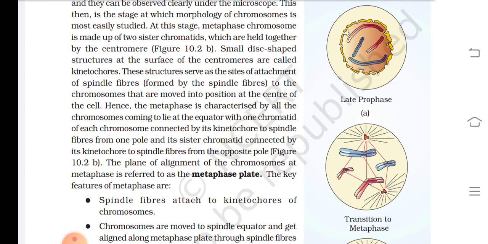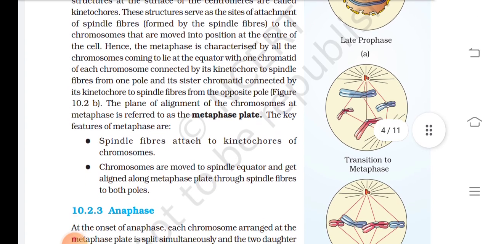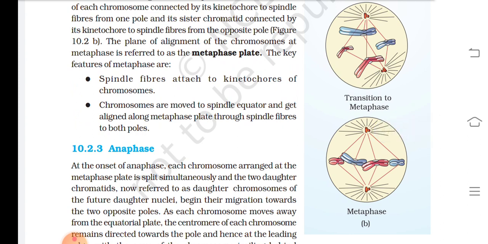Hence, the metaphase is characterized by all the chromosomes coming to lie at the equator with one chromatid of each chromosome connected by its kinetochore to spindle fiber from one pole and its sister chromatid connected by its kinetochore to spindle fiber from the opposite pole. The plane of alignment of the chromosome at metaphase is referred to as the metaphase plate. The key feature of metaphase is first, spindle fibers attached to kinetochore of chromosome. Second, chromosomes are moved to spindle equator and get aligned along metaphase plate through spindle fibers to both poles.